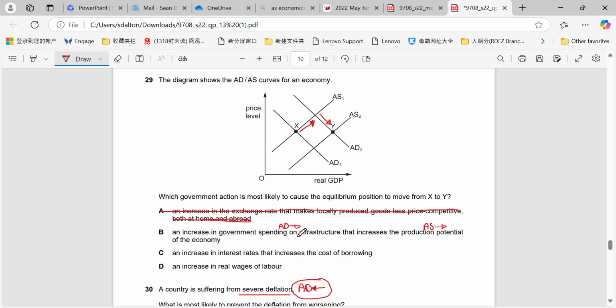Now if we look at the others, increase in interest rates, we just explained, that's contractionary monetary policy. AD would go left, not right. And increases in real wages of labour, okay, so AD would move right because consumption would rise, but we wouldn't have an increase in quantity or quality of resources, so there would be no change in AS for the last one.